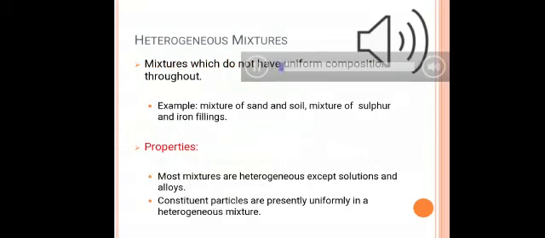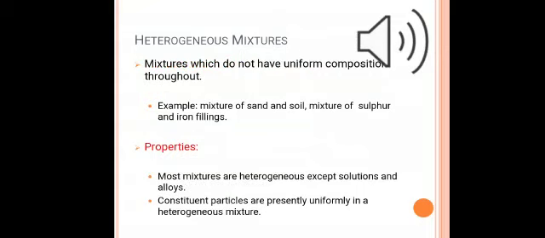Now we will move to our second type of mixture, that is heterogeneous mixture. Now what are these heterogeneous mixtures? Heterogeneous mixtures don't have uniform composition throughout. For example, mixture of soil and sand, mixture of sulfur and iron filings, mixture of oil and water. The boundaries of constituent particles of heterogeneous mixtures can be identified easily.